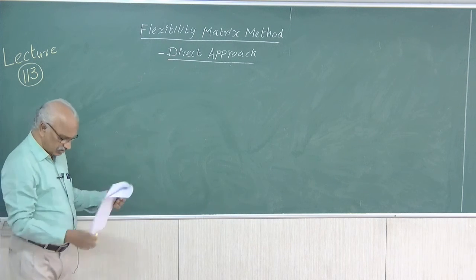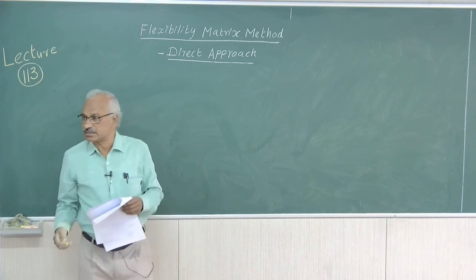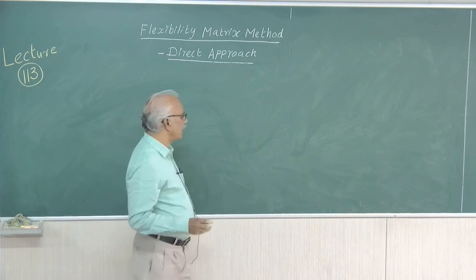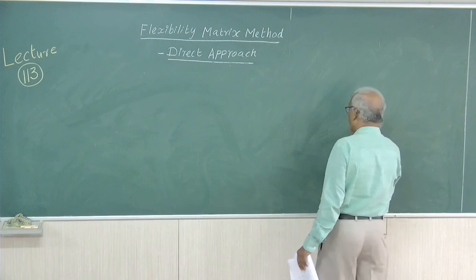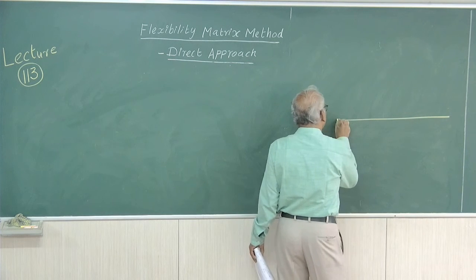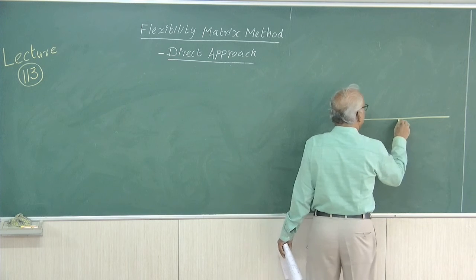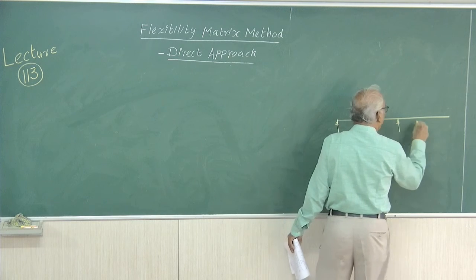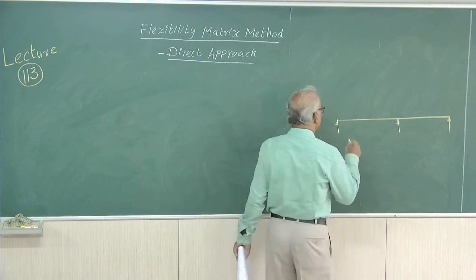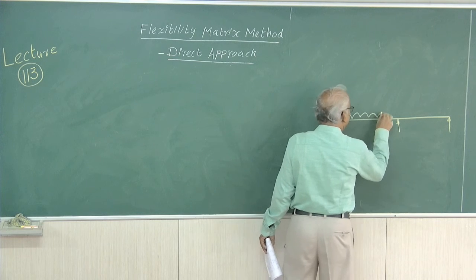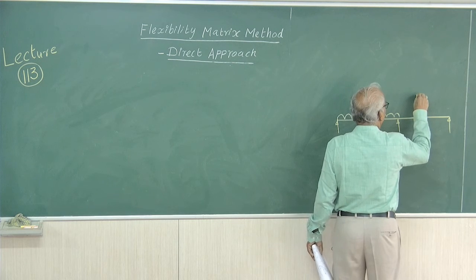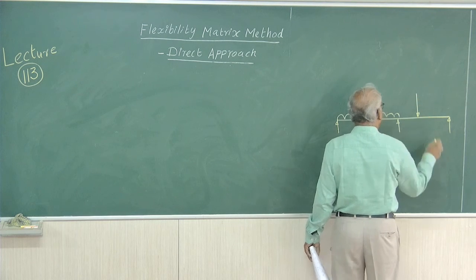Now, similarly, we have to analyze continuous beams. Suppose the degree of indeterminacy of the structure is 1. Suppose we take a continuous beam like this, loaded with UDL on one span and some concentrated load on the other.